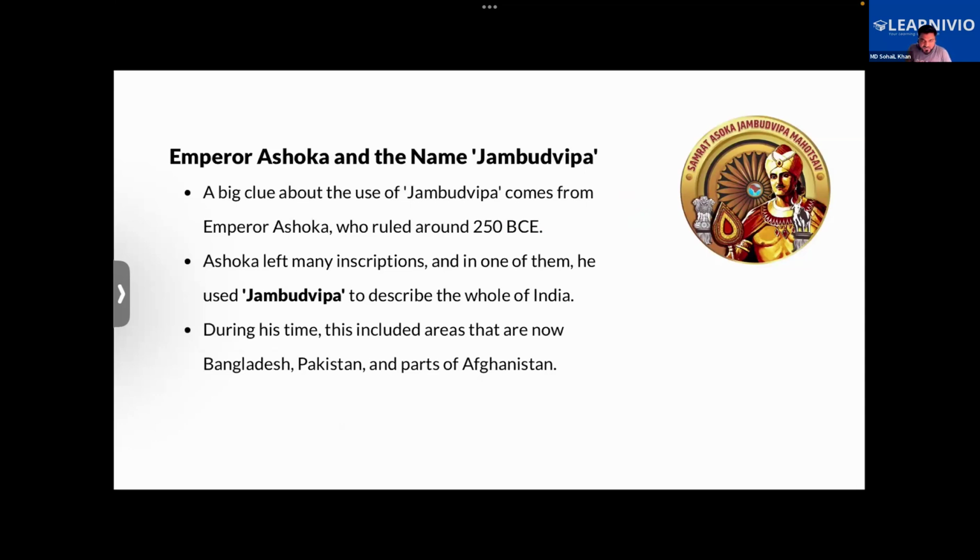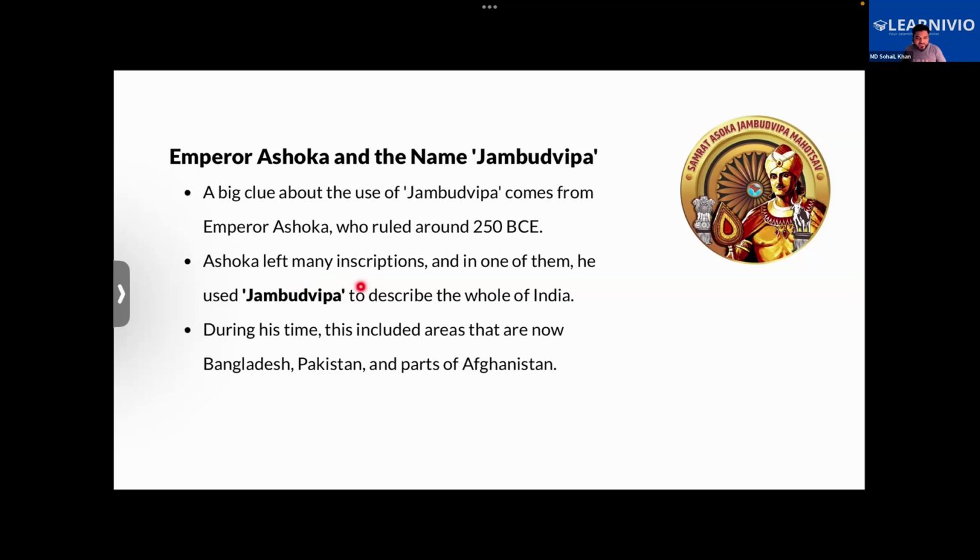A big clue about the use of Jambudvipa comes from Emperor Ashoka, who ruled India around 250 BCE. So it was used by him also.